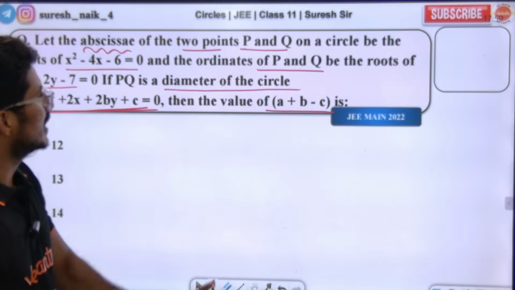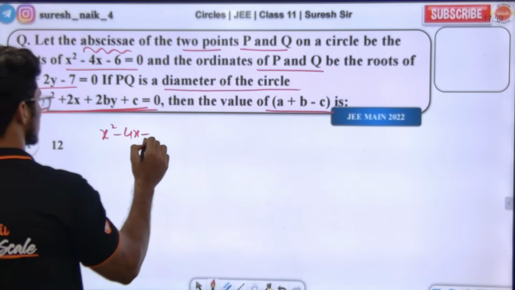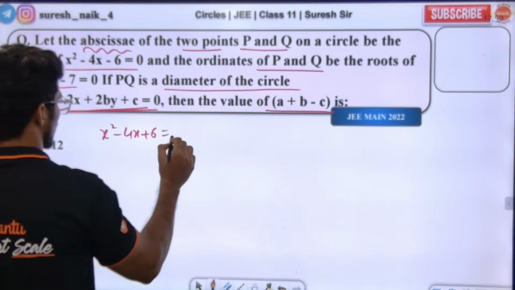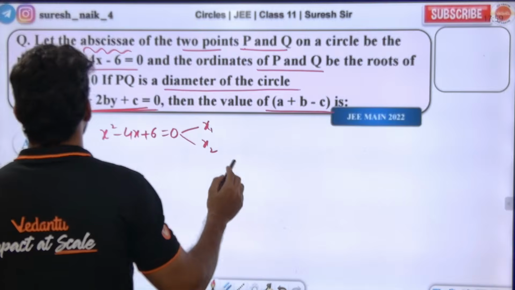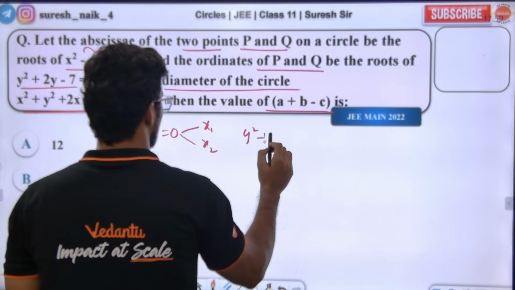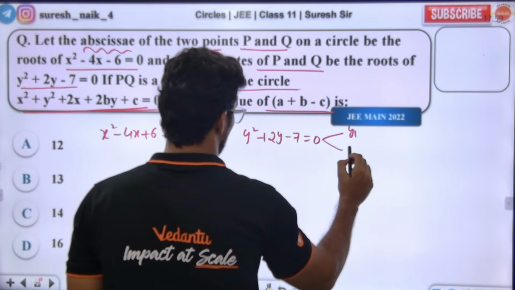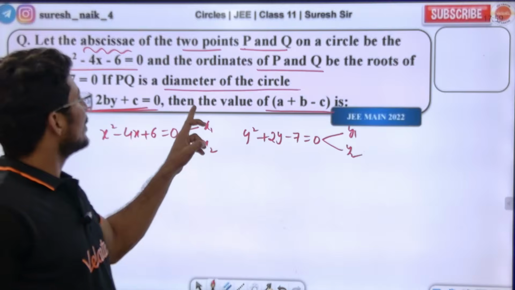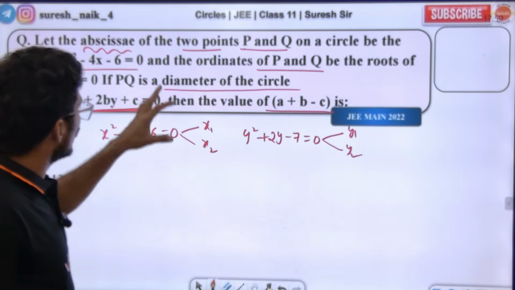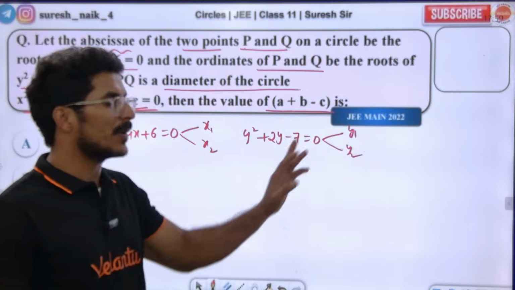It's simple logic. Two quadratics are given to us: x square minus 4x plus 6, which has two roots x1 and x2. Another quadratic is y square plus 2y minus 7 is equal to 0, with roots y1 and y2. P and Q are two points: P is (x1, y1) and Q is (x2, y2).